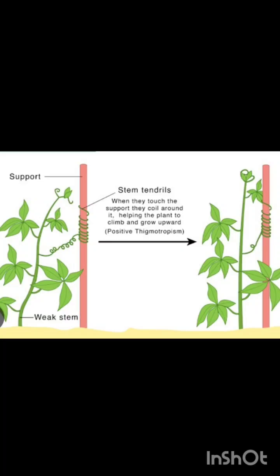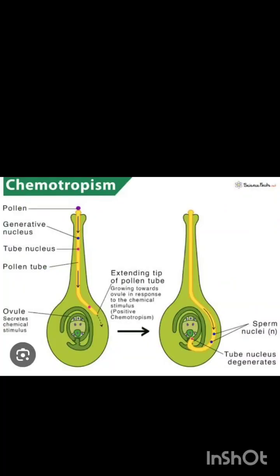It helps them get more light from the sun and proper nutrients, and reach a higher elevation for more photosynthesis and their physiological activities. When they touch the support, they coil around it. It helps the plant to climb and grow upward. It is called positive touch tropism.